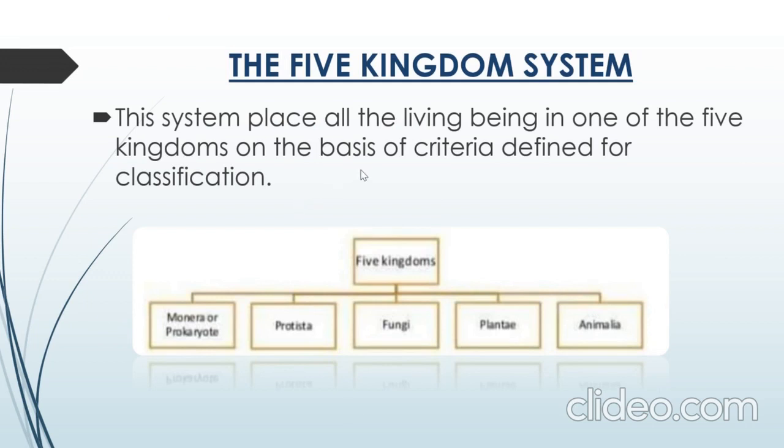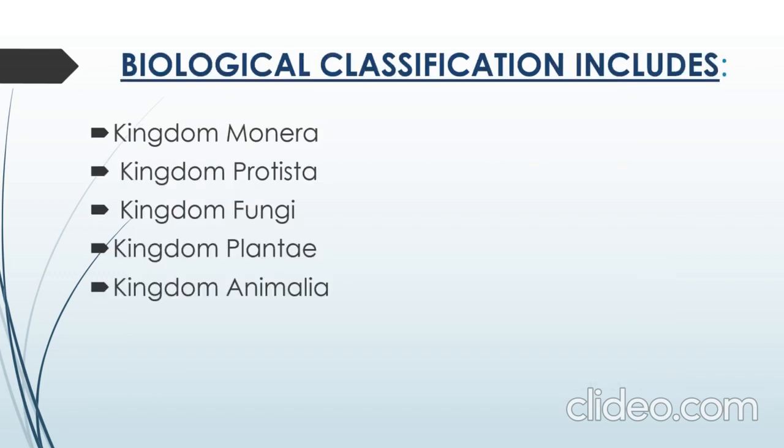Let's first find out what the five kingdom system is. The system places all living beings in one of five kingdoms on the basis of the criteria defined for the classification. We have so many organisms present on the earth, right from the smallest one to the biggest one. We have to differentiate between them, and therefore these five kingdoms are defined on the basis of the criteria defined for the classification. This photograph is given for these five kingdoms: first one is Monera, Protista, Fungi, Plantae, and Animalia.